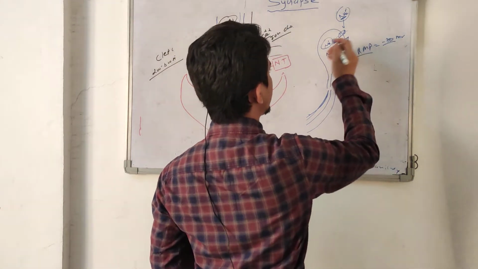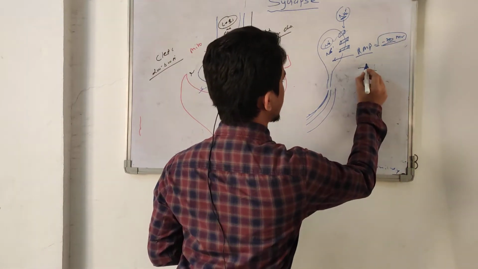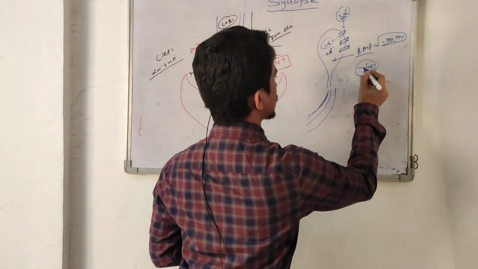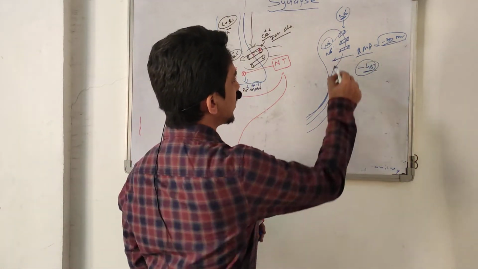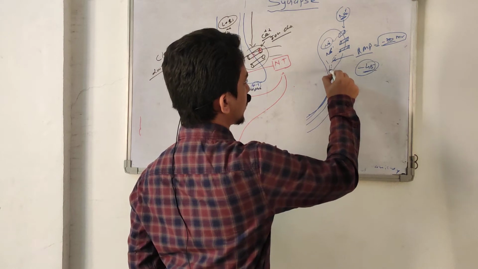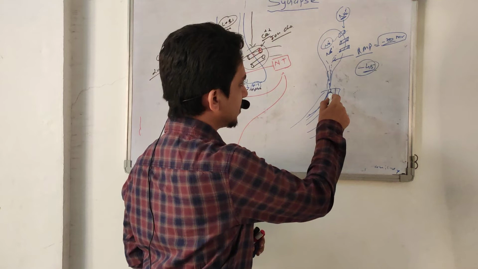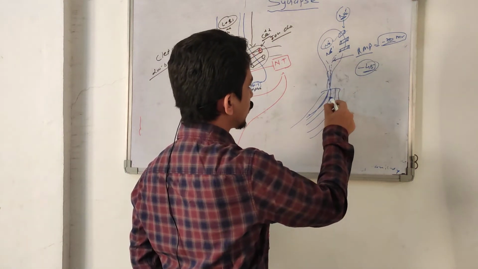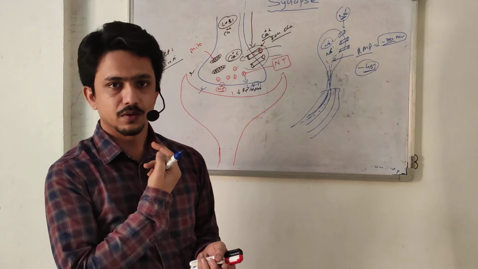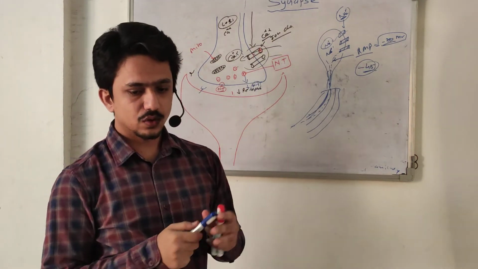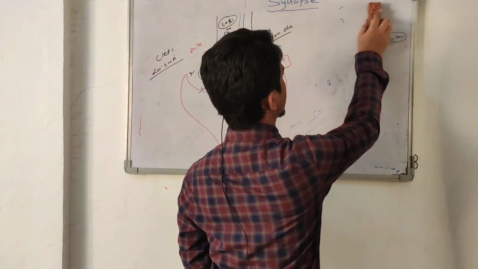So when sodium influxes, can it remain the same? No. Suppose it becomes -45. So this potential can now travel from the receptor to the nerve, and whenever it reaches the nerve, it produces the action potential in the nerve and we can feel. Okay, so this type of ion channel is called a mechanically operated ion channel.